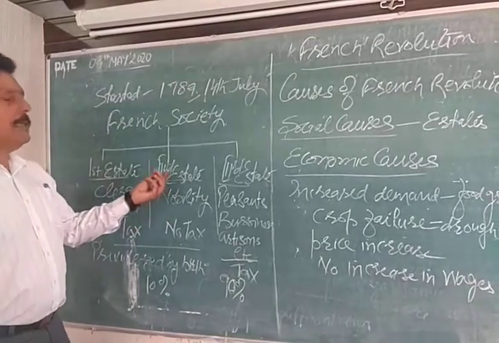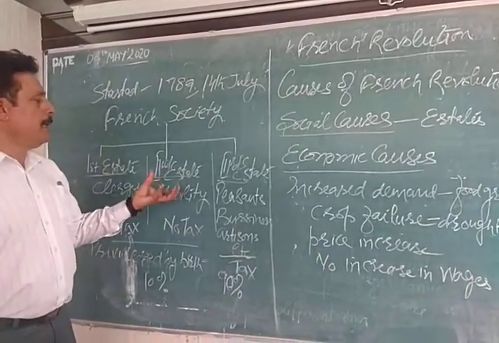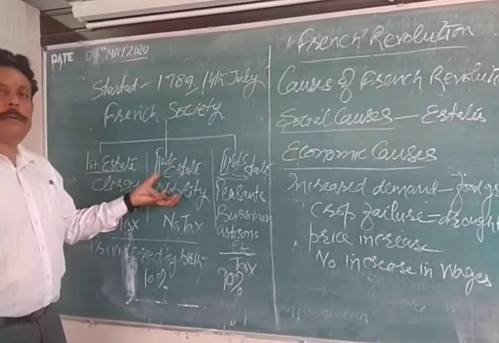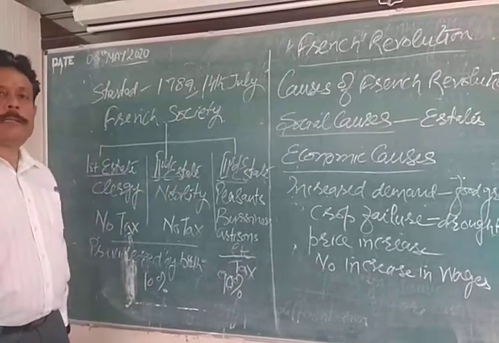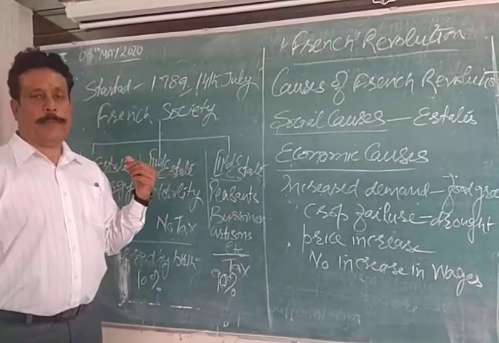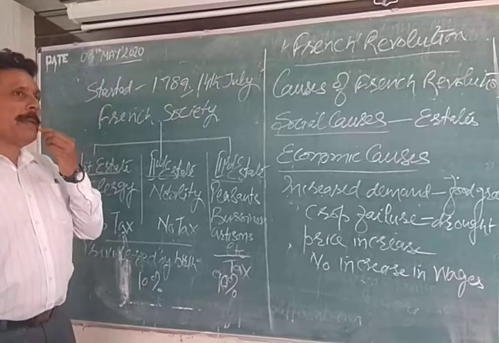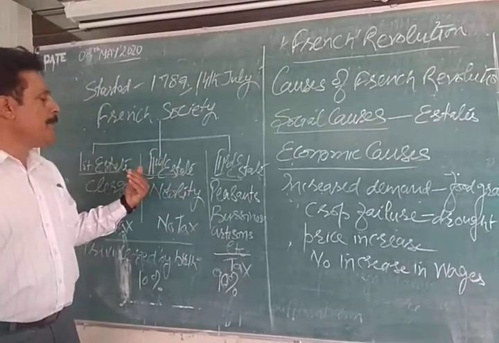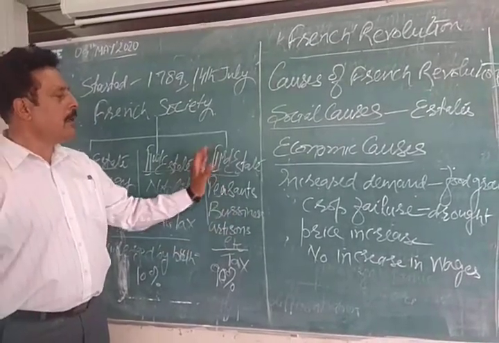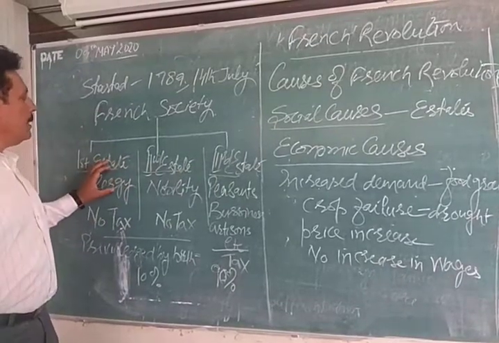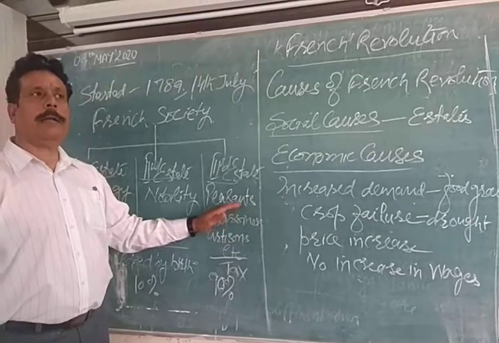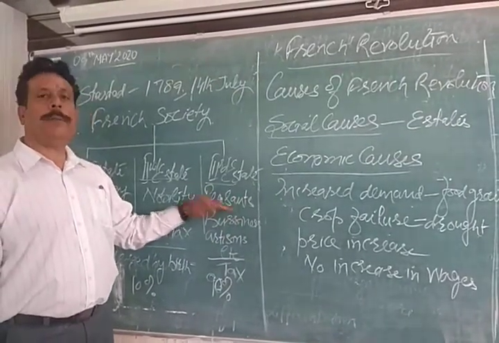The second estate was the nobility, where rich people, rich zamindars, landlords, were the ones who comprised this second estate. And the third estate was mainly the peasants, the people who worked on fields and grew grains to feed the people, or other sections of society like businessmen, artisans, etc. Leaving aside clergy and nobility, the rest of them all fell into the third estate, and the majority of them were peasants.